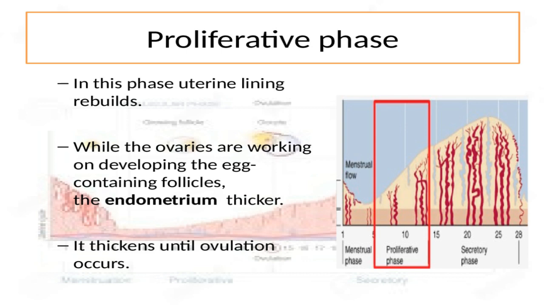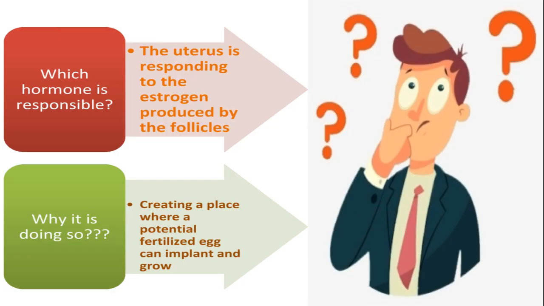What do you think? Which hormone should be responsible for this? Basically, the uterus is responding to the estrogen produced by the follicles, rebuilding the lining that was just shed during the last period, or the last menstrual phase. The uterus does this to create a place where a potential fertilized egg can implant and grow, and it does all this under the influence of estrogen.